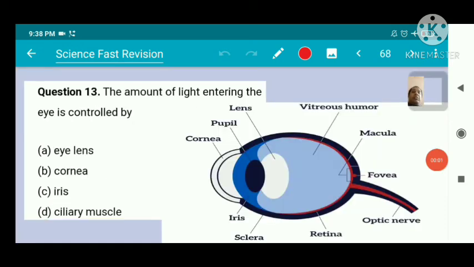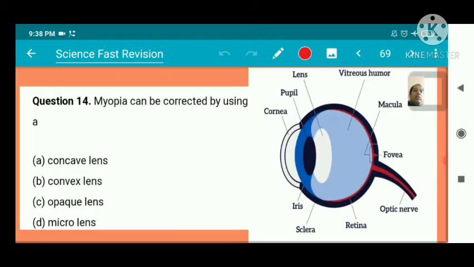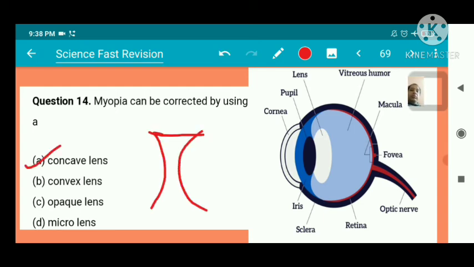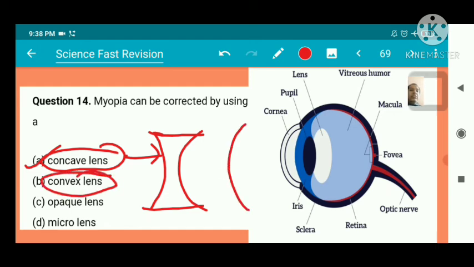Our next question: the amount of light entering the eye is controlled by the iris. Myopia can be corrected by using a concave lens. This is the structure of a concave lens, and a convex lens looks like this.